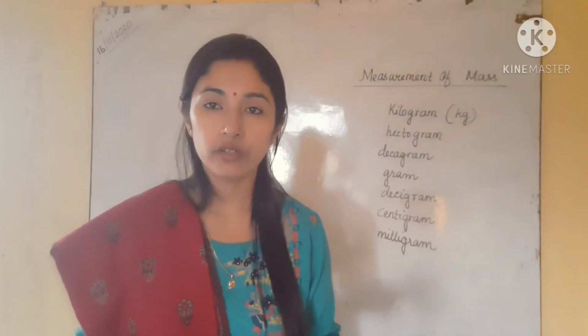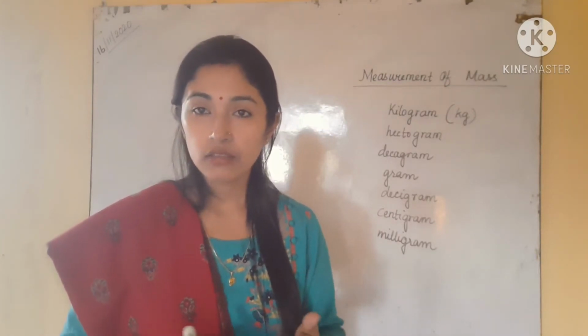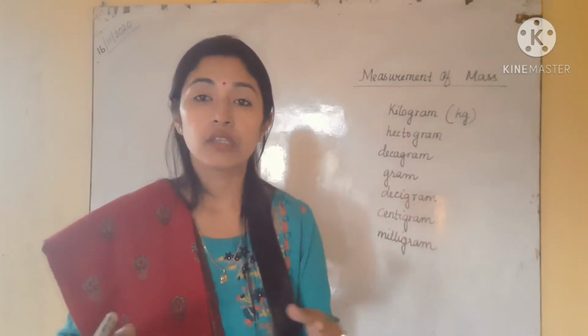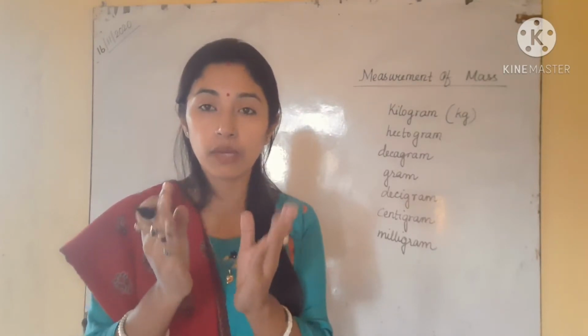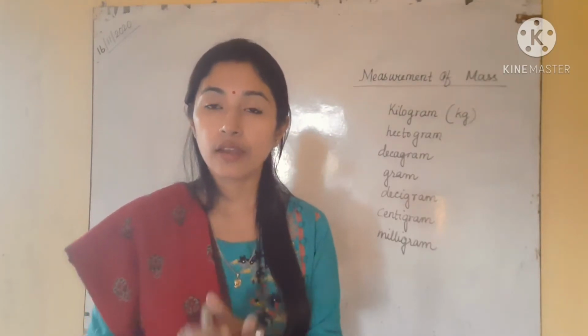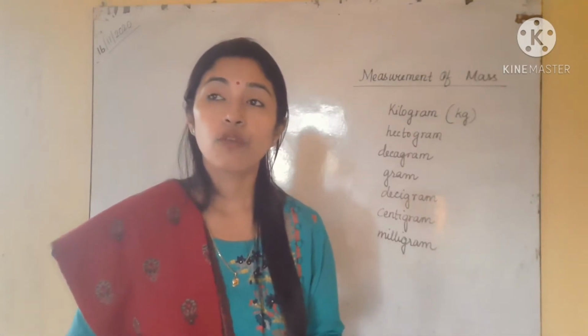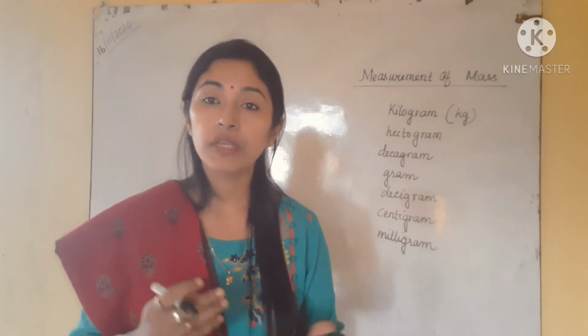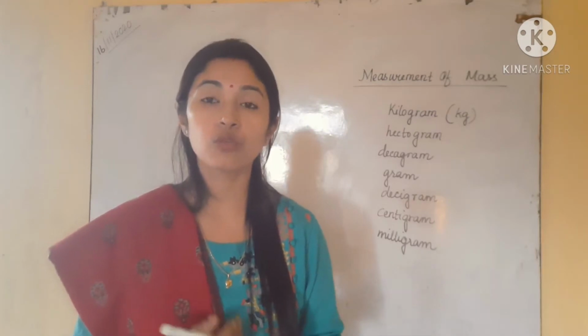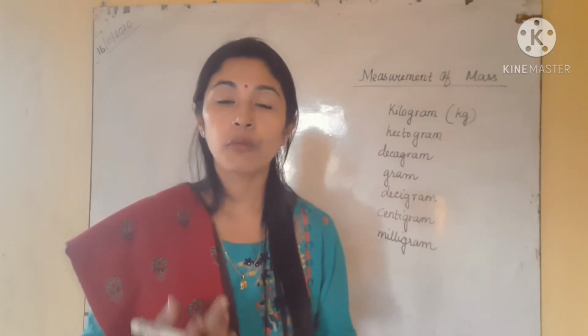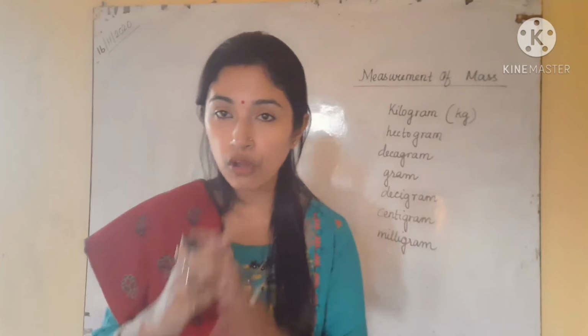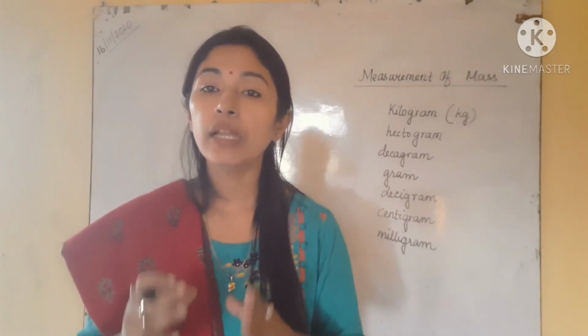There are many units. So why do we need many units? Because there are many things which are small, and many objects which are very big. For measuring the length of bigger objects we have to use kilometer. Similarly, for measuring the length of a smaller object we need millimeter.